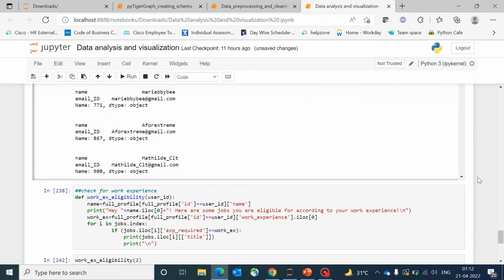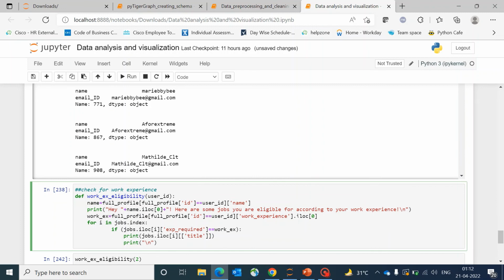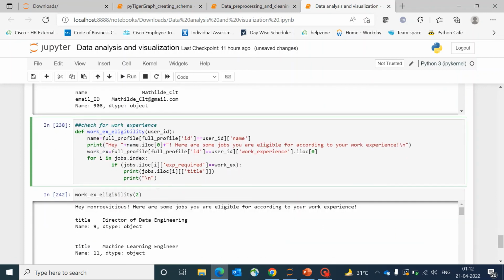And lastly, we have a function which can check for your work eligibility. So if we run this cell over here, we just get: Hey username, here are some jobs you are eligible for according to your work experience.